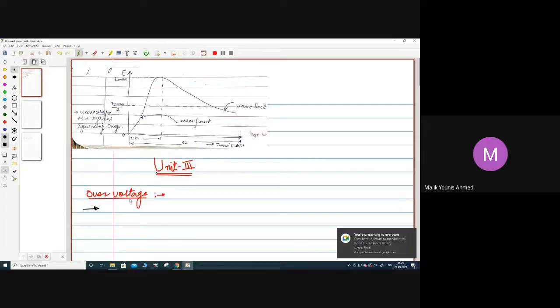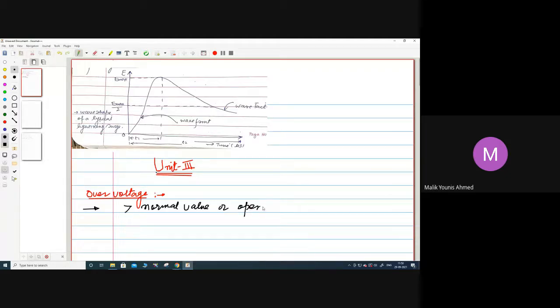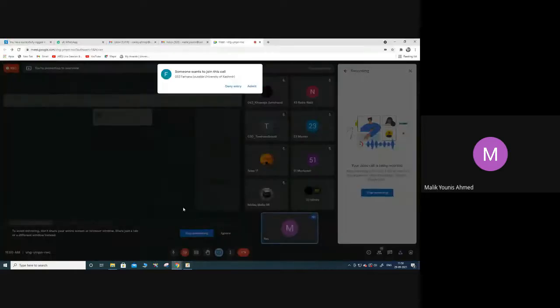Voltage is greater than normal value. So the voltages which are greater than the normal value, or what we call the operating voltage. If there is a power system with a rated operating voltage, and the voltage is greater than that normal value, that voltage is said to be an over voltage. We call that an over voltage.